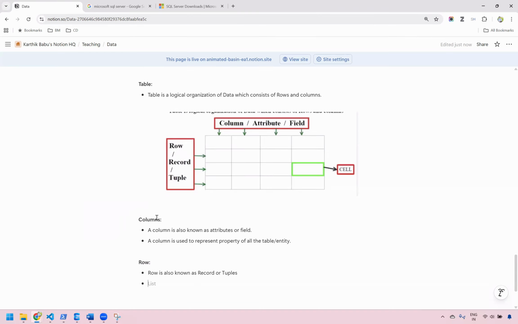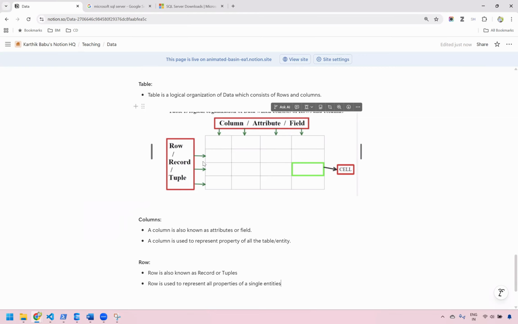And the next important thing is that a row is used to represent all properties of a single entity. What does that mean? If I say this is a row, this row is used to represent all the properties of a single entity.